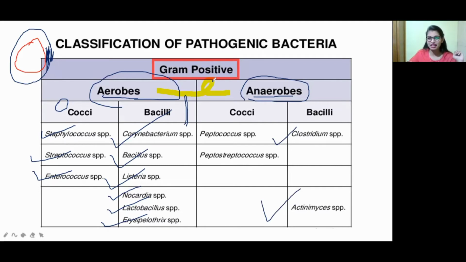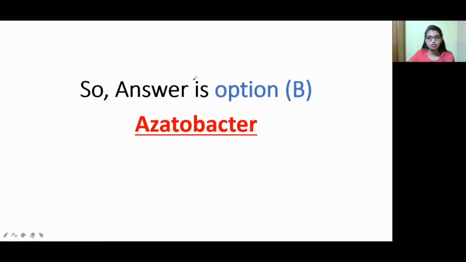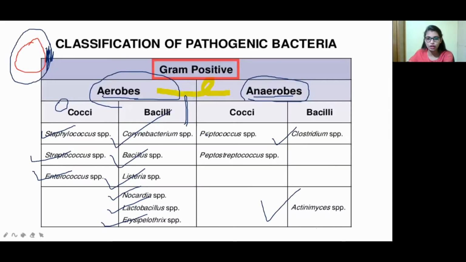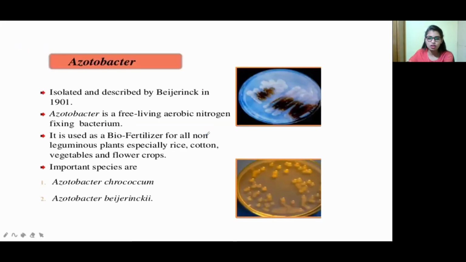If people find this hard or confusing, don't worry, I have a trick. Look at what the question is asking: while reading the question, highlight words like 'not' and 'except', because sometimes you skip the 'not', simply tick the right-looking answer, and get it wrong. So highlight this first. They are asking 'not', so according to this, Acetobacter is not a gram positive bacteria.